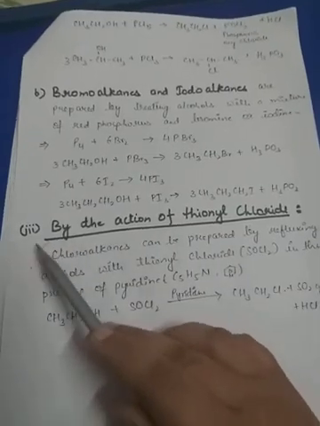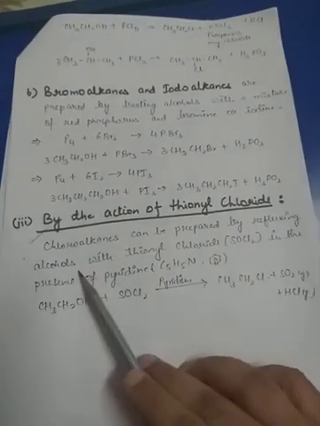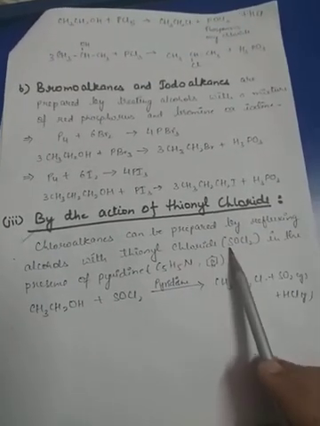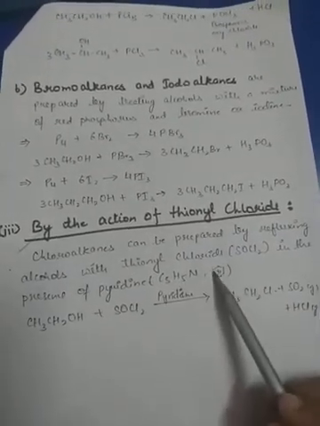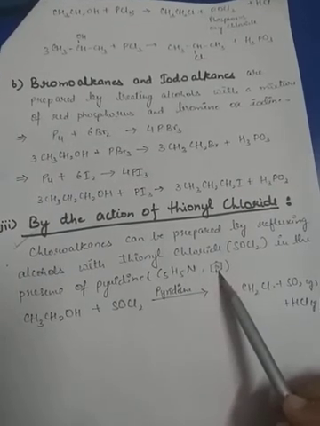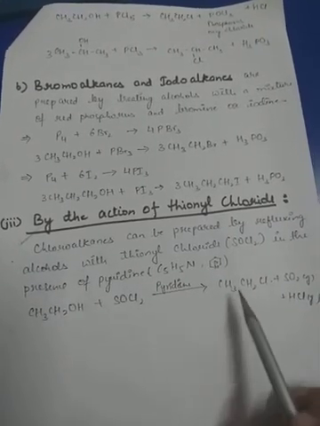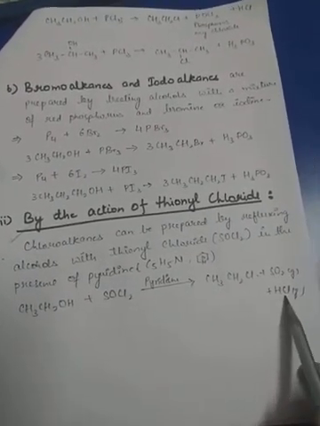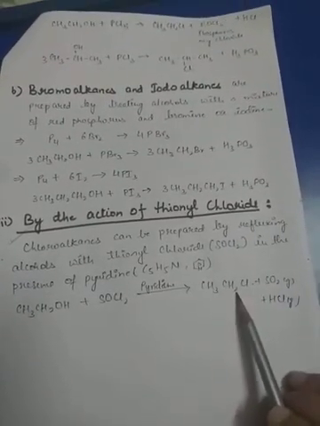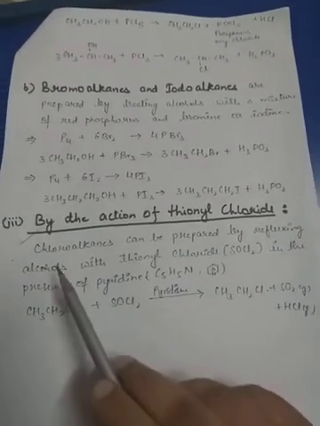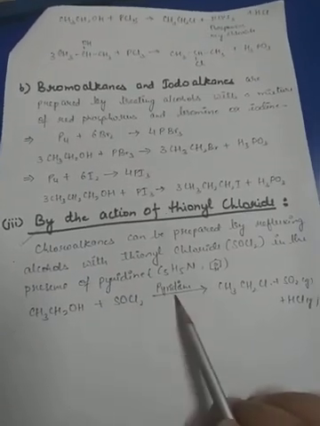Now this is the best method to prepare chloroalkane, by the action of thionyl chloride. Chloroalkane can be prepared by refluxing alcohols with thionyl chloride, that is SOCl2, in the presence of pyridine. Pyridine means C5H5N. See, this is a ring and here in place of carbon, nitrogen is present. When it will combine with thionyl chloride in presence of pyridine, haloalkane will be prepared along with the formation of two gases, SO2 and HCl, and these two gases will be evolved out and we will get only the main product.